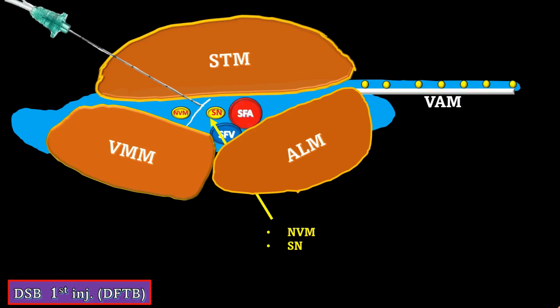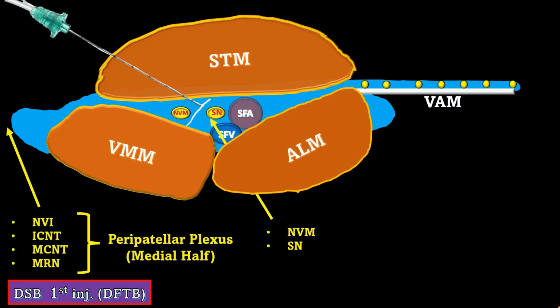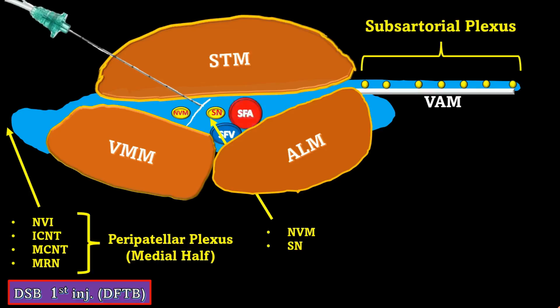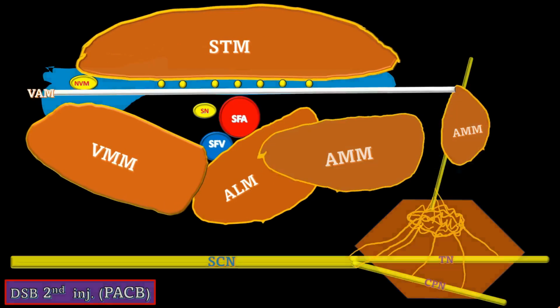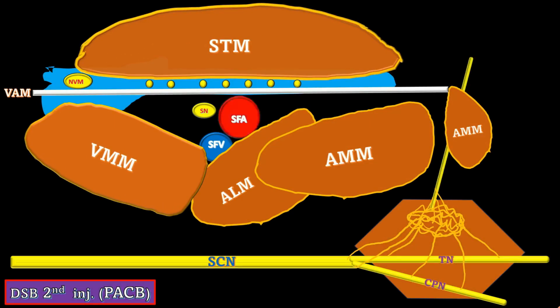Spread within the femoral triangle region directly involves the saphenous nerve and nerve to vastus medialis, along with the medial portion of the peripatellar plexus due to the proximal dispersion, whereas distal spread above the VAM involves the subsartorial plexus. During the second injection of DSB, the spread pattern of the first injection can be visualized under the ultrasound.